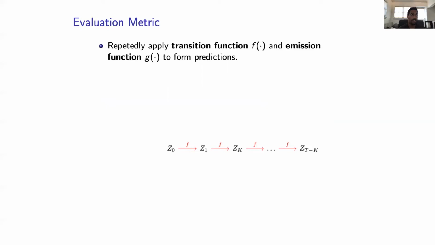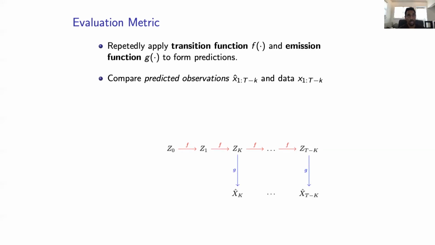So the idea here is a statistic called the k-step mean squared error, where we repeatedly apply the transition function and then apply the emission function a number of times over a rolling window of the data, and then compare the predicted observation sequence and the data sequence. And we can compute mean squared error and a normalized version, R squared, k-step R squared.